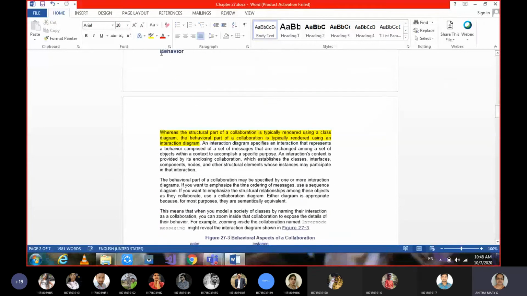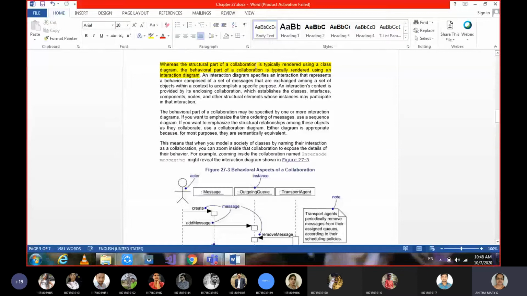And then moving on to behavioral aspects. So here please concentrate on what exactly I was telling you till now. The structural part of the collaboration is typically rendered using a class diagram. So it would be better if you follow the same textbook terminology when you're writing in the examination. Under structural aspects, you write a class diagram only. But as we know the subject in detail, structural part means any structural diagram can be written, but it's better to go along with the contents given in the textbook.